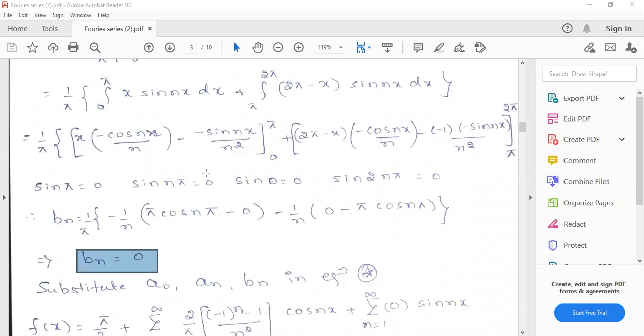Okay. Remaining thing, will you go through the solution? I have written the full solution. Will you go through the solution?